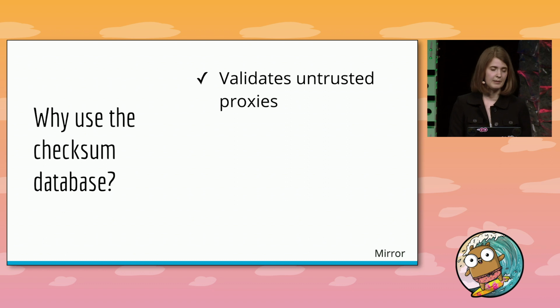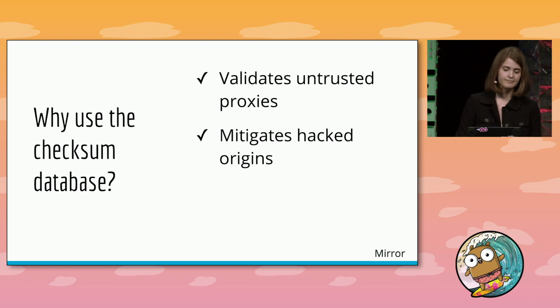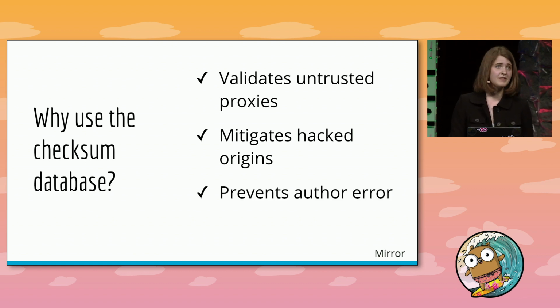And this checksum database is what makes untrusted proxies possible. A proxy can't intentionally, arbitrarily, or accidentally start giving you the wrong code because there's an auditable security layer sitting in front of it. If an origin server is hacked, then it will be immediately caught. Even if the author of a module accidentally changes their tags and changes the bits associated with a specific version from one day to the next, that'll be noticed.